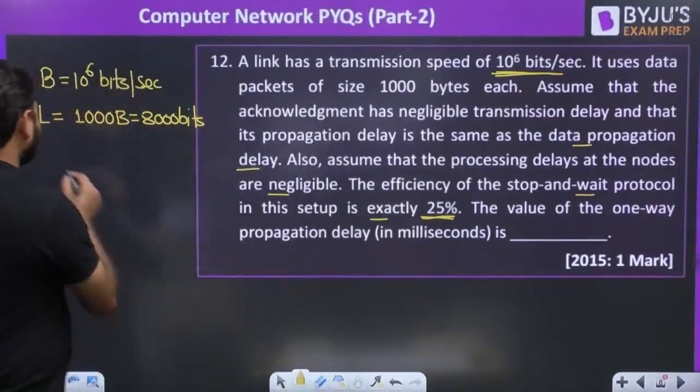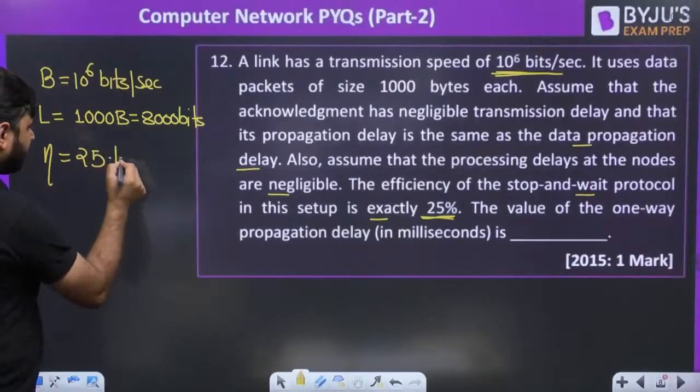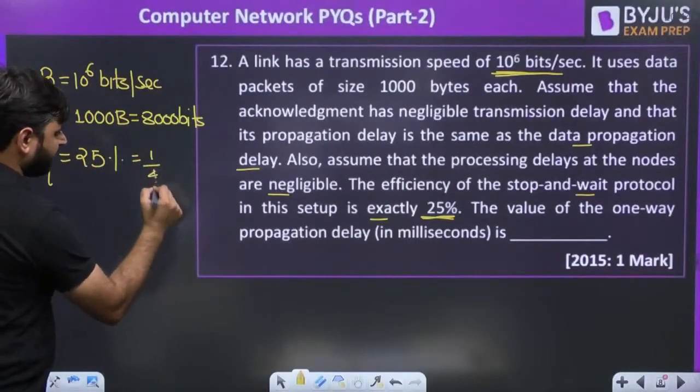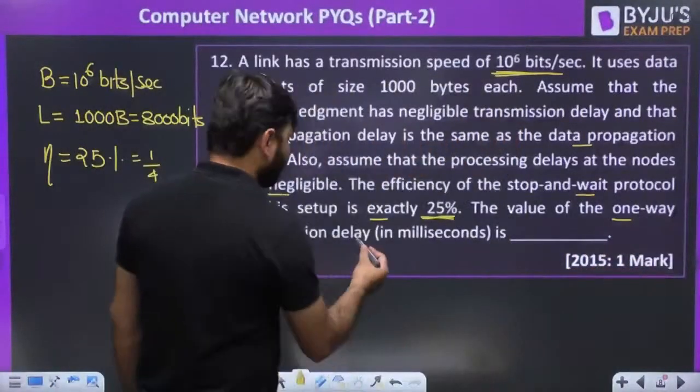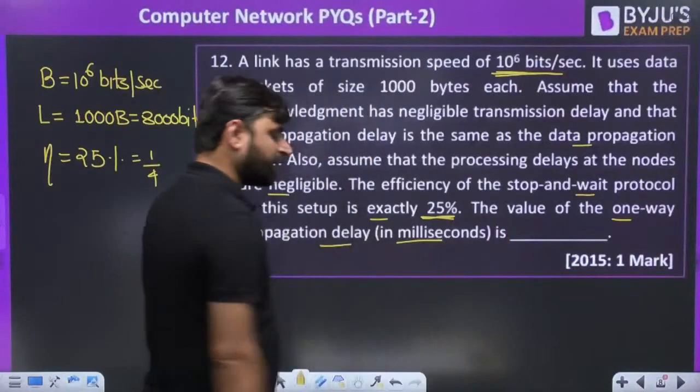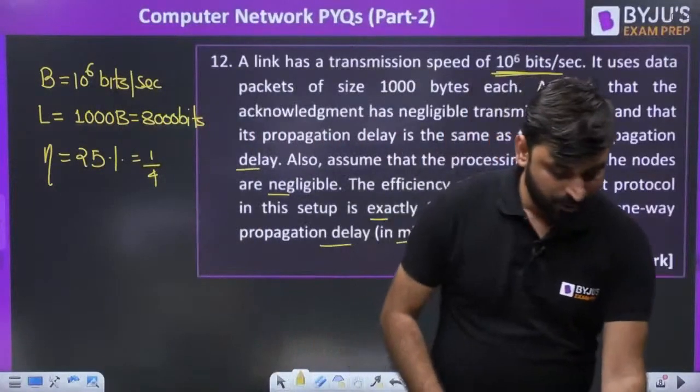Efficiency is given, my dear friends: 25%, which we can say is 1/4. The question asks for the value of the one-way propagation delay in milliseconds. Anyone can tell me the answer in the comment box.